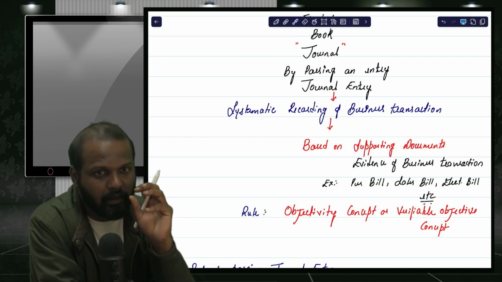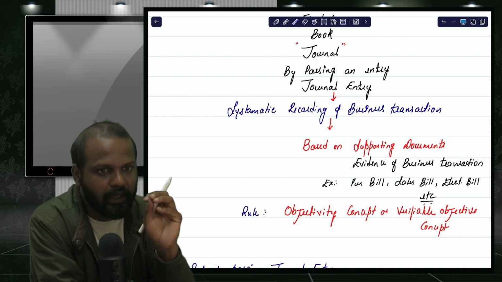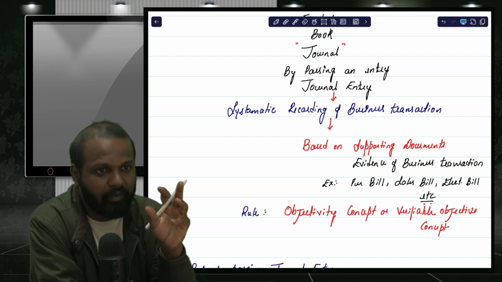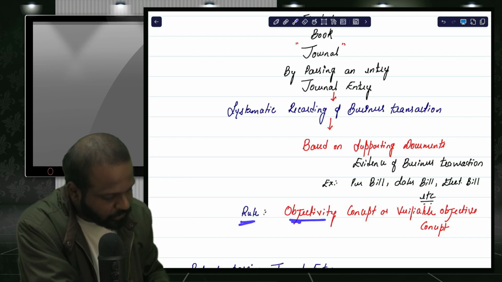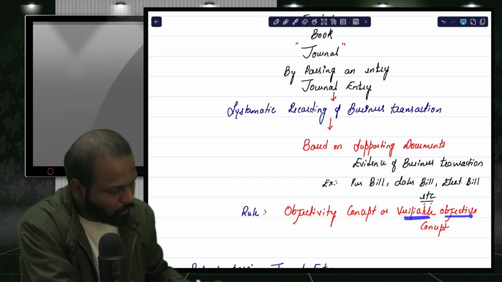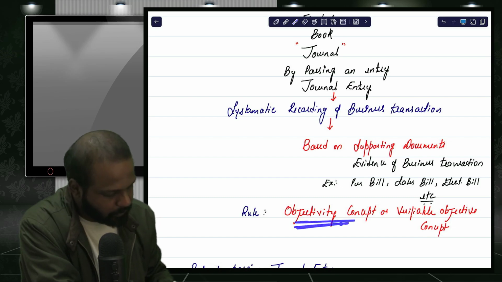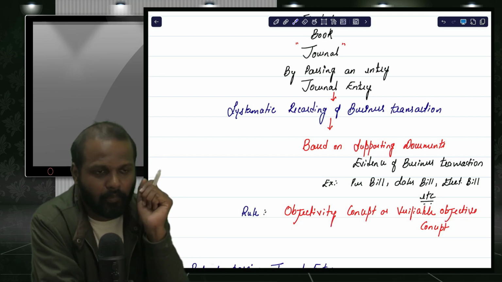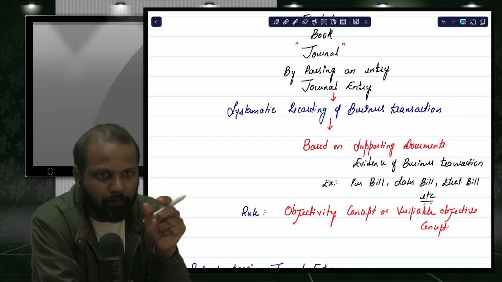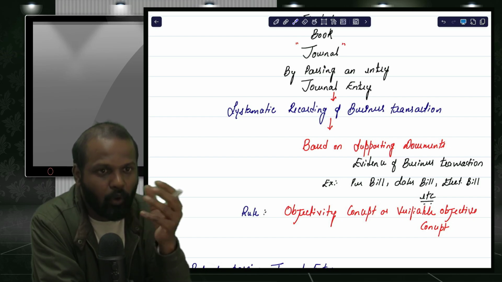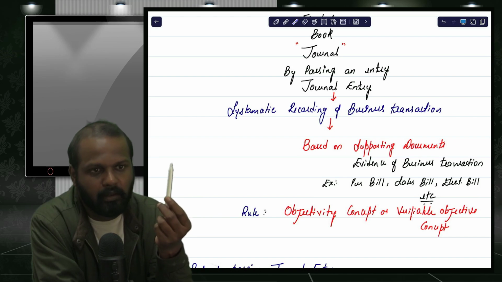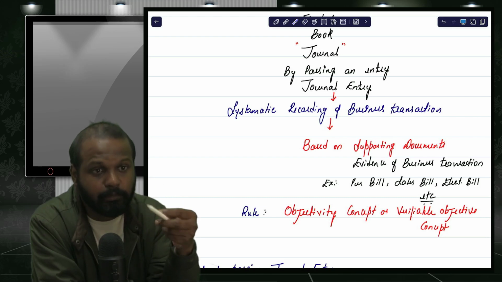So there is a rule which says that every transaction recorded in the books should be based on some evidence of the business transaction. That particular rule is called the objectivity concept, or the verifiable objective concept. See, there are two terms: subjective and objective. Subjective means based on opinion. Suppose I ask you what is the price of this marker, different people will give different answers, because these are based on your opinions. This is called subjective.